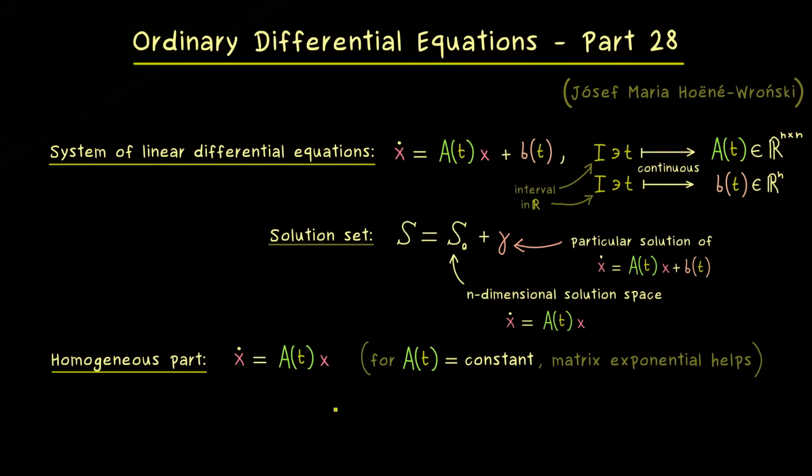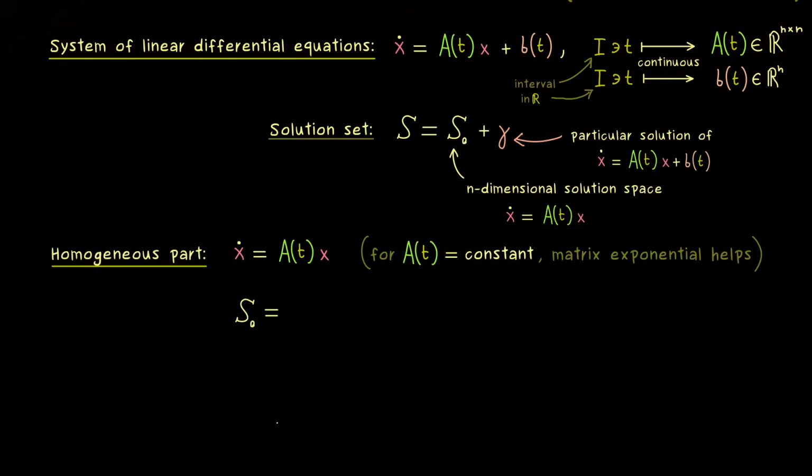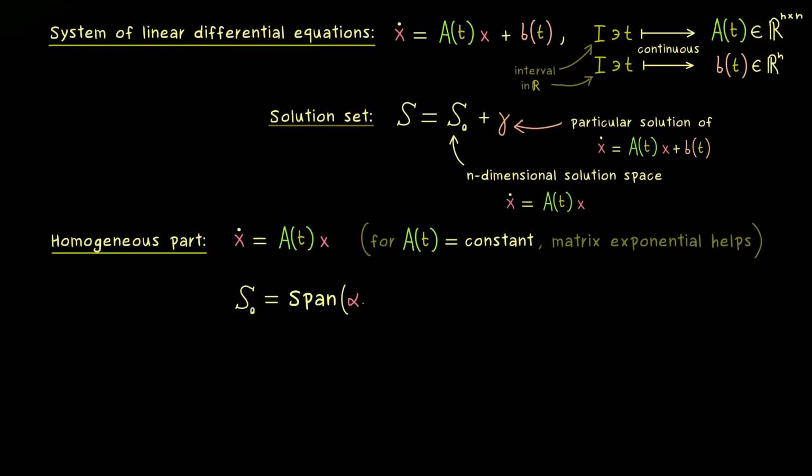But still, in the general non-autonomous case, we know that we can find n solutions that span the whole solution space. So we can always formulate S0 as the span of n solutions. This also means that the solutions alpha 1, alpha 2 and so on should be linearly independent. So in the end we are able to choose n functions defined on the interval I.